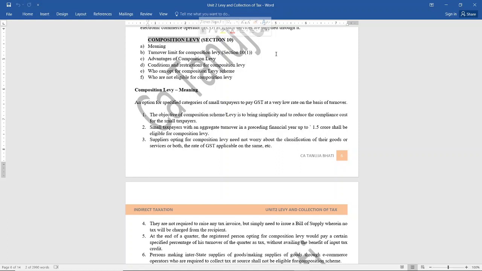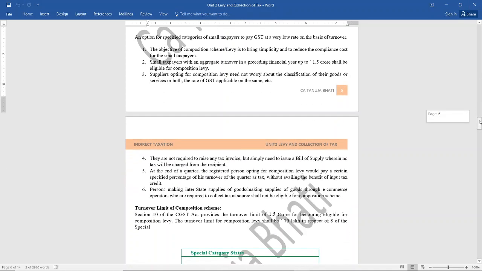Those small taxpayers whose turnover in the preceding financial year is up to 1.5 crore, meaning though it is above the registration limit but below 1.5 crores, have been given an option for registering under composition levy. So if they opt for being registered as a composition levy, what will be the benefit? The benefit is that they need not raise any tax invoice. Whenever they are issuing a bill, they need not charge GST in their bill, and what they will issue is a bill of supply.